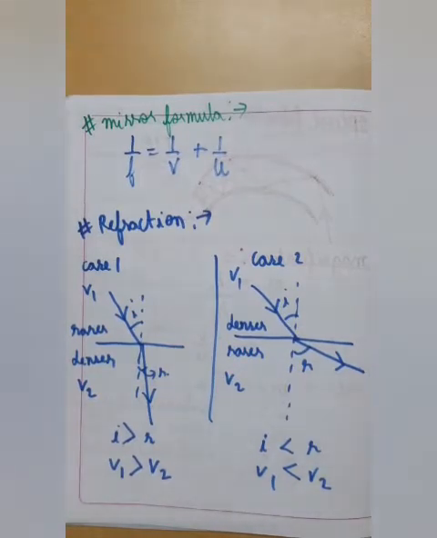Now, if we talk about the laws of refraction, they are the same as those you have studied in smaller classes, maybe in class 10th. The first law is that the incident ray, the normal, and the refracted ray all lie in the same plane. And the second law is Snell's law, which is mu equals sin i upon sin r.